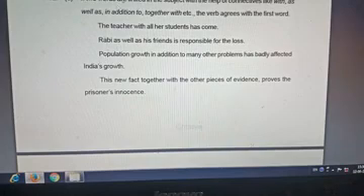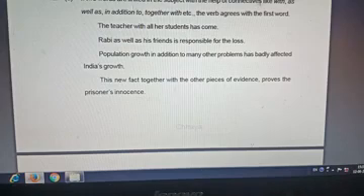If two words are linked in the subject by connectives like with, as well as, in addition to, together with, the verb agrees with the first word. Look at this sentence: The teacher with all her students. If we see students, our verb agreement is have. Have is plural, has is singular. So students have, but here has is used, singular agreement for a plural noun. How can this be? The teacher has, all the students have.